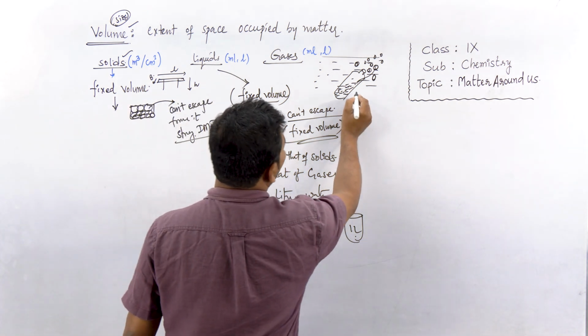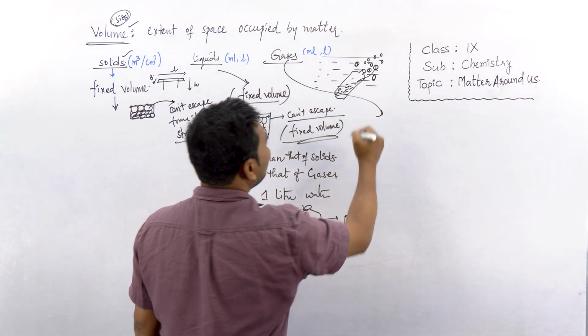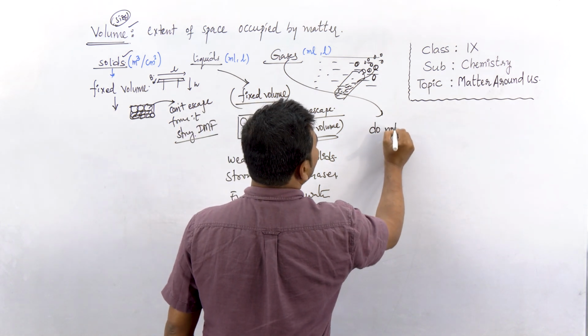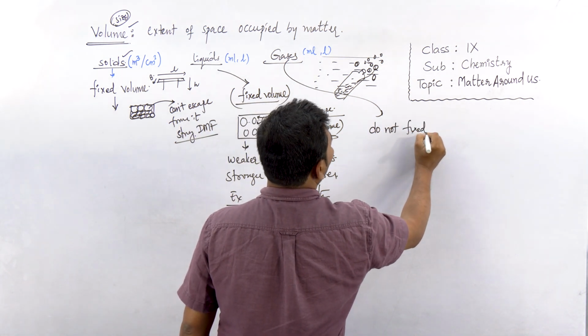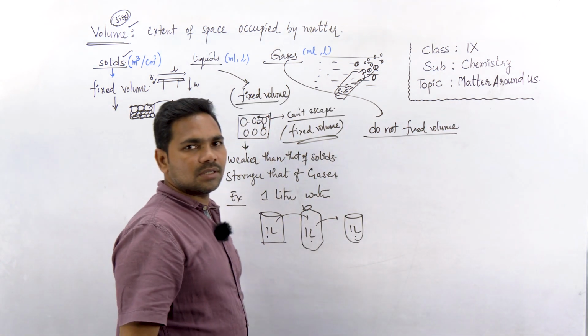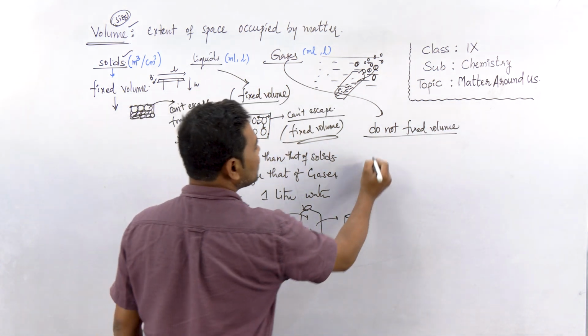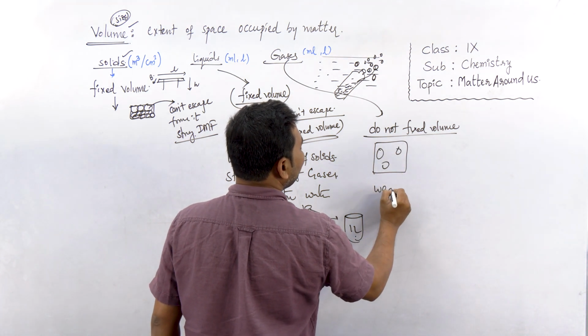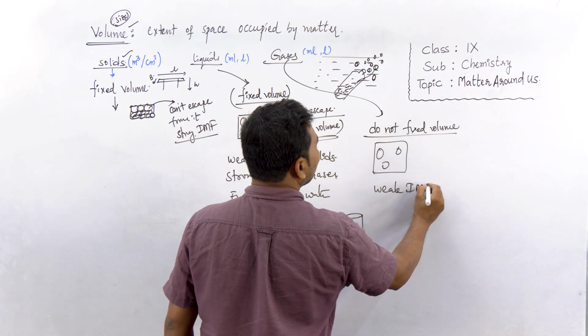Now coming to gases. How about gases? Gases do not have fixed volume. Their volume also changes, right? Why does volume change? Because in gases the attraction forces are very weak intermolecular forces.